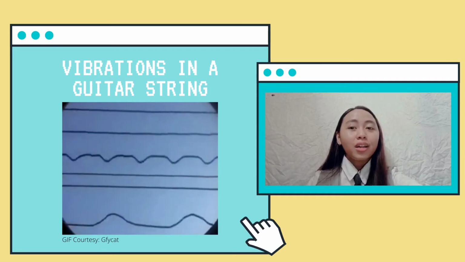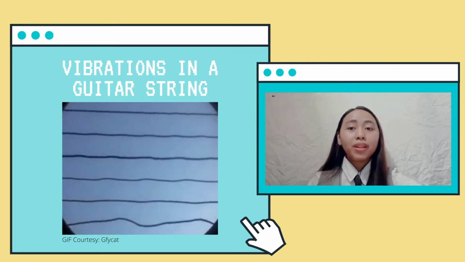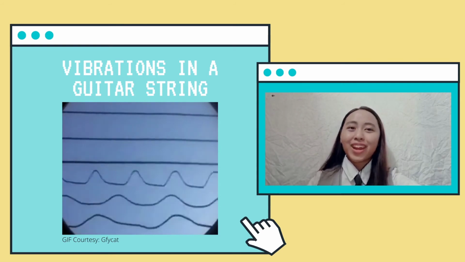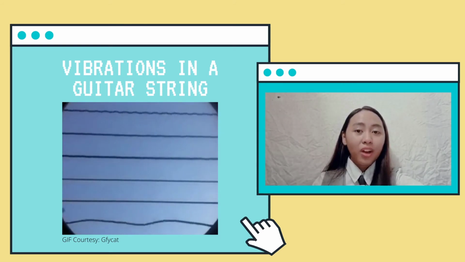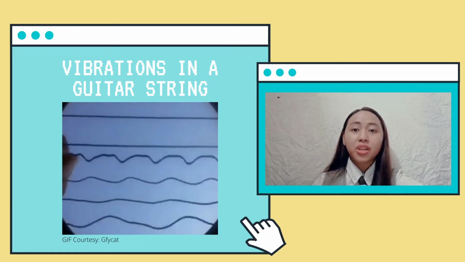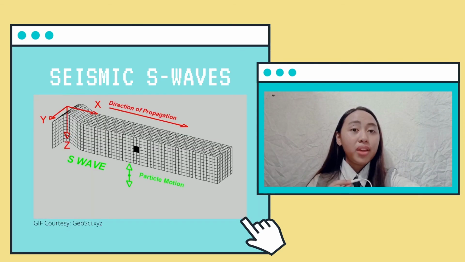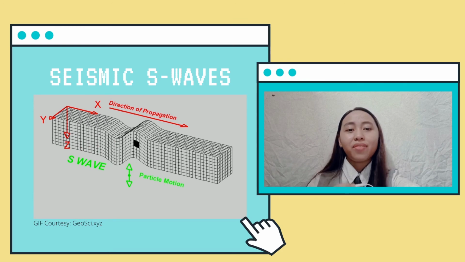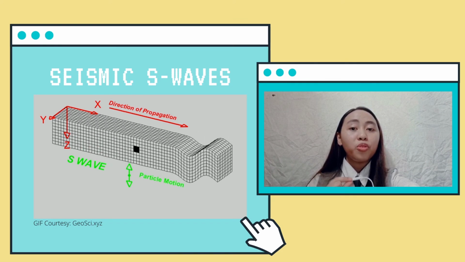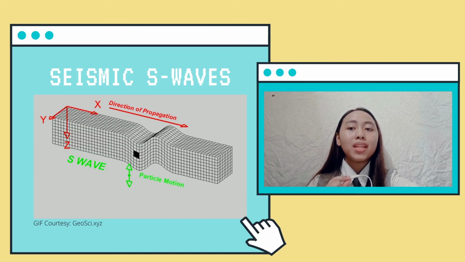In a guitar, if you pluck the strings, we call it a disturbance of a medium. A simple kind of wave called a pulse is created. The pulse moves down the string, and everywhere the pulse goes, that portion of the string acquires kinetic and elastic energy. An S wave, also called a shear or transverse wave, causes points of solid media to move back and forth perpendicular to the direction of propagation. As the wave passes, the medium is sheared first in one direction and then another.